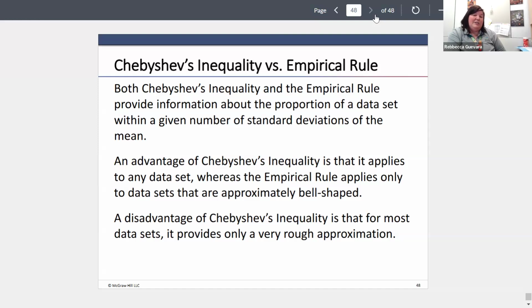A disadvantage of Chebyshev's inequality is that for most data sets, it provides only a very, very rough approximation. So like we saw with the presidents, the actuality is that within 2 standard deviations is actually 98% of all the presidents' ages. By Chebyshev, though, it said it's about 75. So it gives very, very rough approximations that can be really off the mark. But the plus side is if my data is really skewed one side or the other, I have some way to approximate probabilities or percentages.